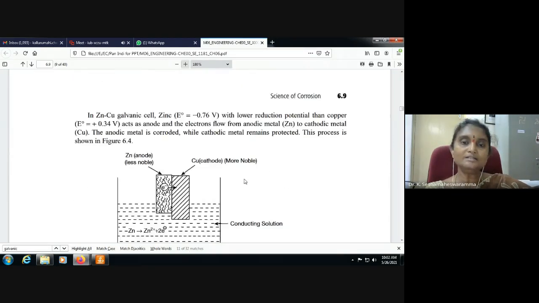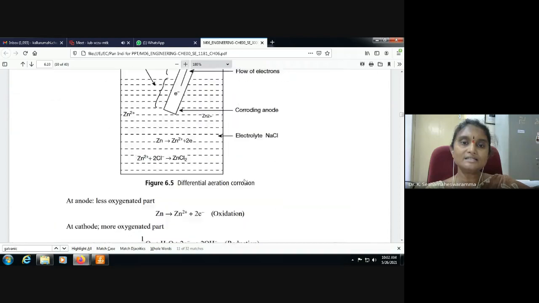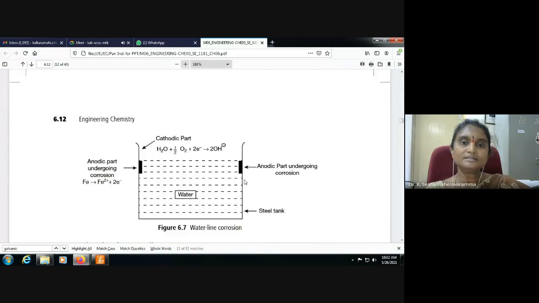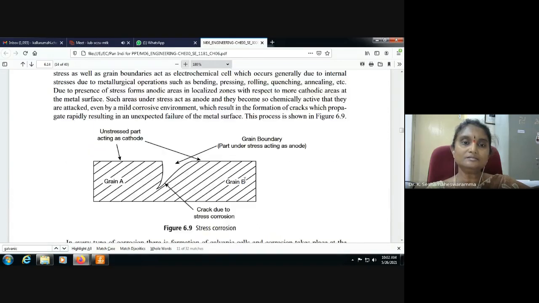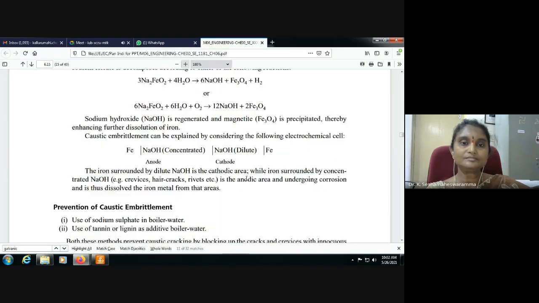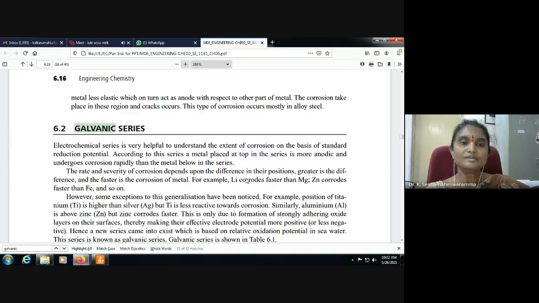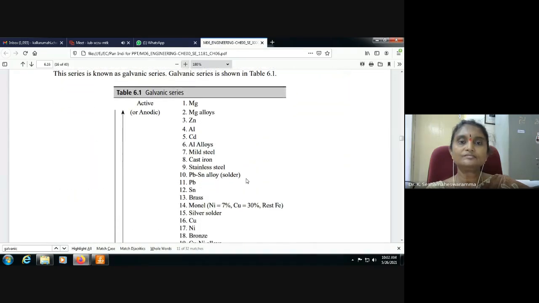See here in the galvanic series, zinc is on the top, copper is in the bottom.